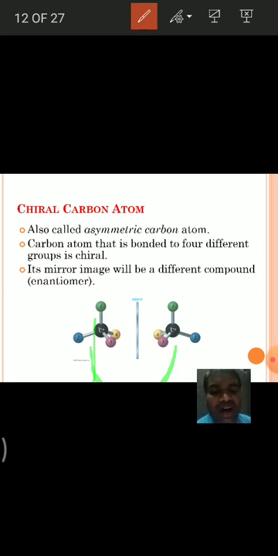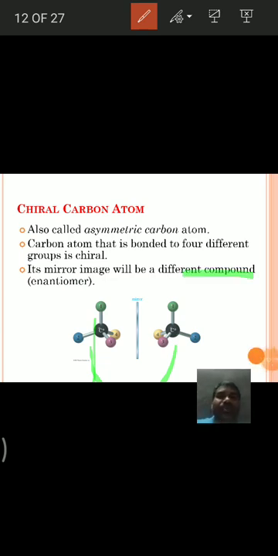And here this is the chiral carbon. We have to understand that a chiral carbon means the carbon which is attached to 4 different atoms or groups. And one more thing, a chiral carbon is also known as an asymmetric carbon.